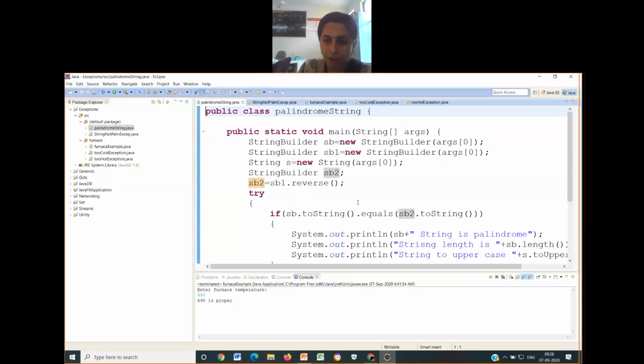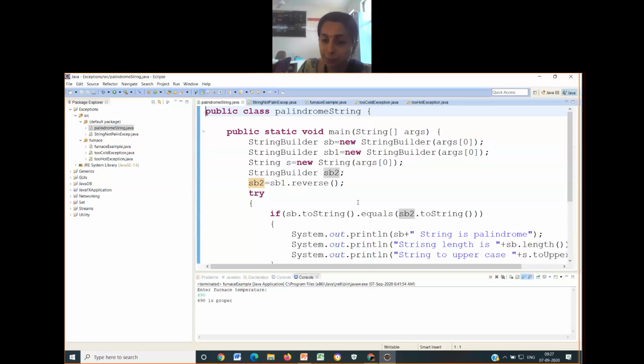Guys, just have a look at the statement that I'm making. You are supposed to read a command line argument from the user. The command line argument has to be a string. That string has to be reversed and check both of them. If both of them are equal, then you have to print string is a palindrome. If it is a palindrome, it has to print the string's length and also convert that to uppercase.